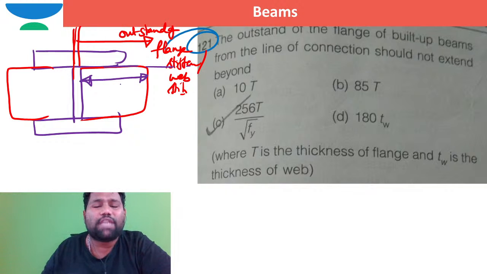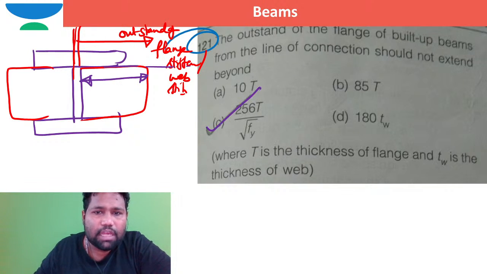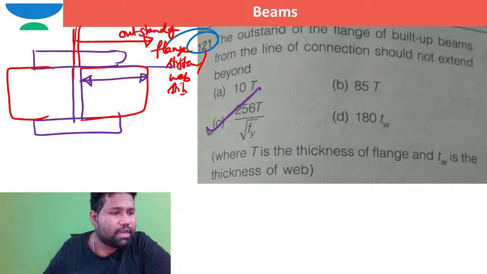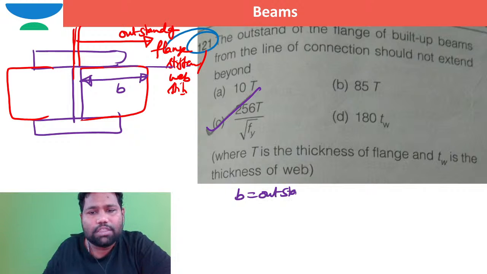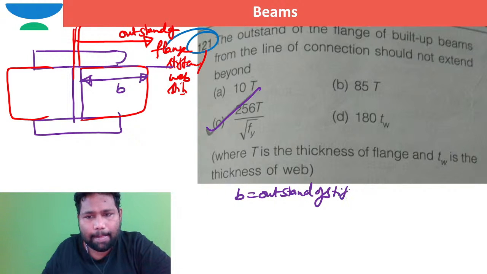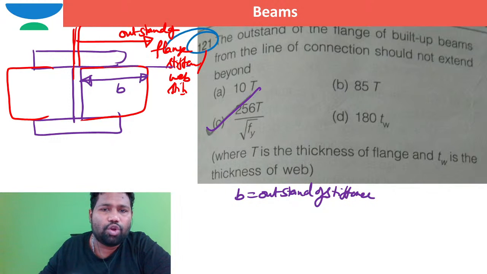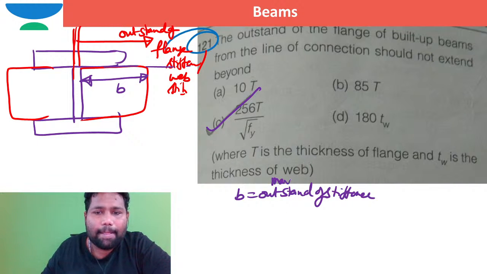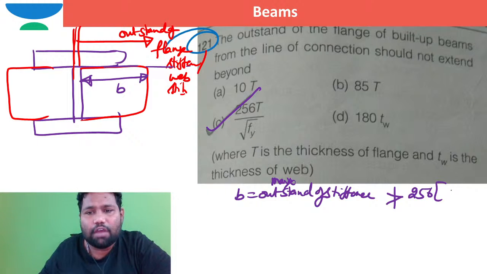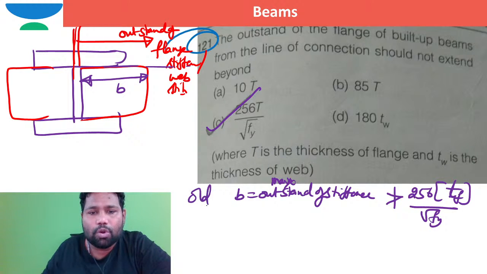What is the maximum outstand of the stiffener? As per old code of practice, the maximum outstand of stiffener, if B is the outstand of stiffener, as per old code of practice, there is no new code of practice. I will say the answer for new code of practice also, don't worry. So as per old code of practice, our maximum outstand of stiffener B should not be more than 256 times the thickness of the flange, TF by square root of F. This is as per old code of practice.